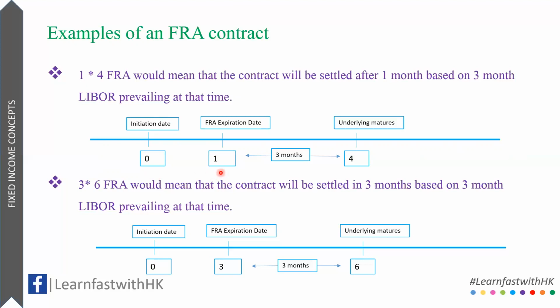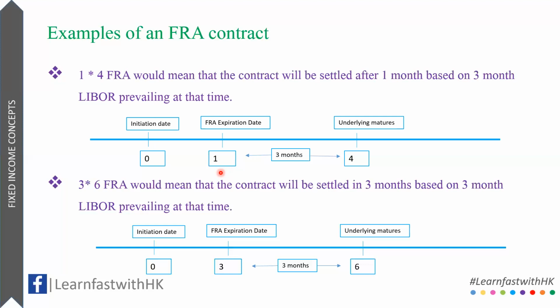At this point, we will see what is the 90-day LIBOR at this time. Why 90-day LIBOR is because the contract has already expired and there are 3 months left from now for the underlying to mature. So it has to be a 3-month or a 90-day LIBOR. We see the tenor of the underlying from the point when the contract expires and not from the point 0. Now let's say that the 3-month LIBOR today is 8%. Earlier we established that the fixed rate was 7%. So clearly the LIBOR is greater than the fixed rate, and going by this, the long position would gain and short position would lose. The net gain for the long position is 1% of the notional value, which will be paid by short to long.